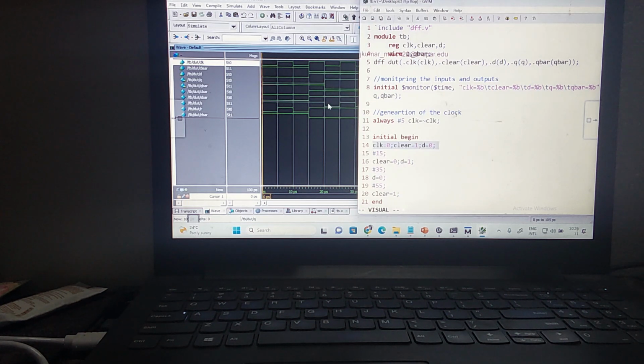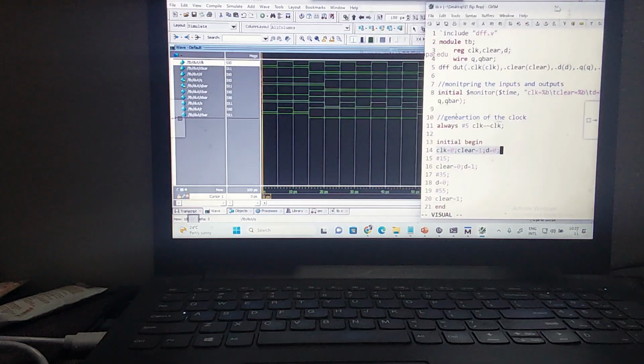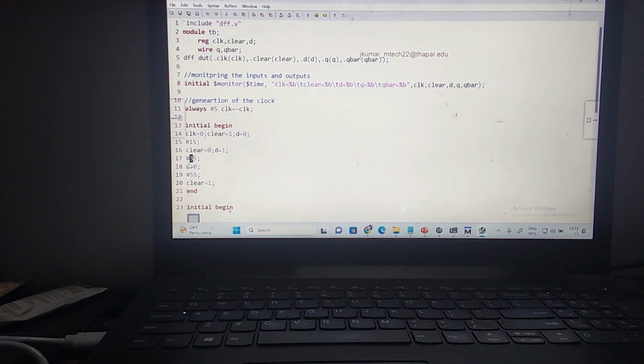So I make clear equal to 0, D equal to 1 up to 15. Up to 35 I am making D equal to 1. After 35 I am making D equal to 0. This is 35 plus 15, which means 50. At 50 D becomes 0. Again, where am I changing clear to 1?